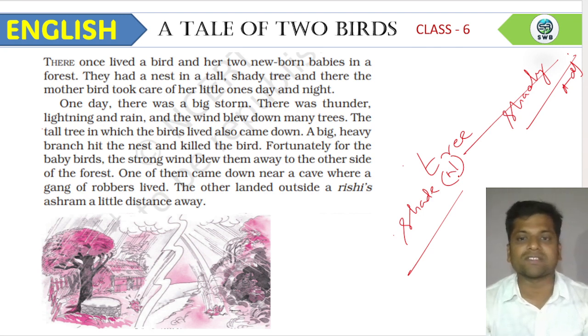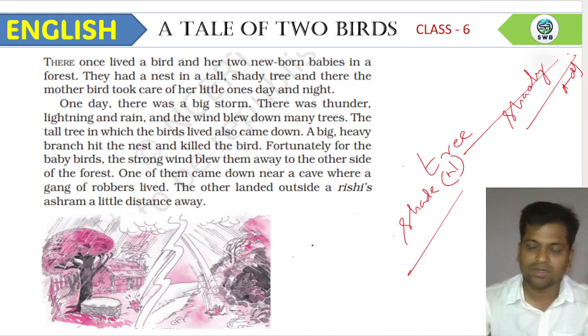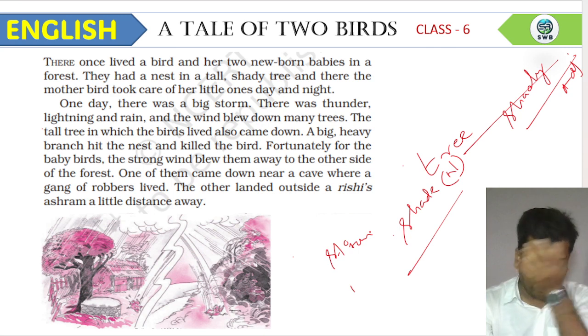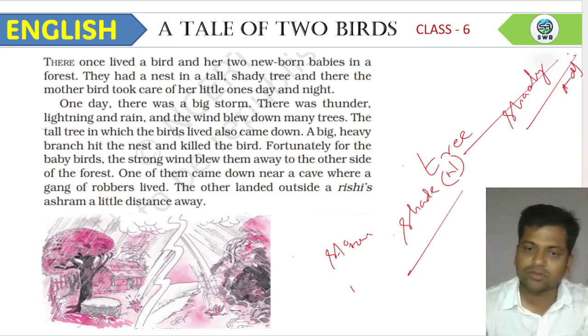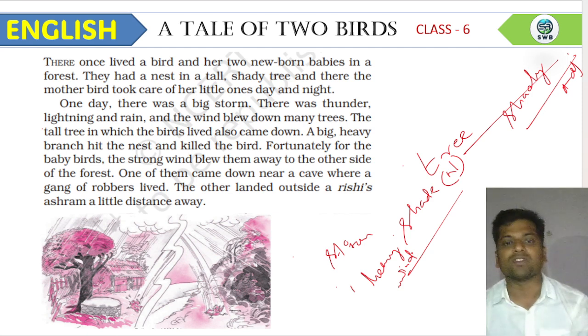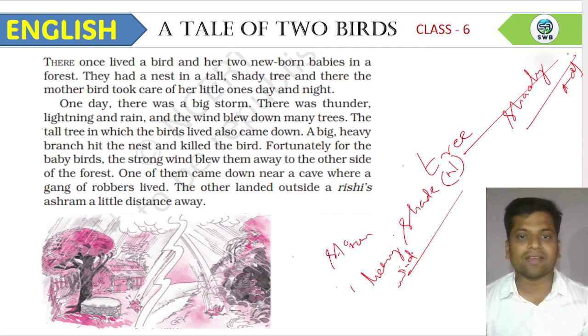One day there was a big storm. What do you mean by storm? Storm means heavy wind. So one day there was a big storm, and there was thunder, lightning and rain, and the wind blew down many trees.